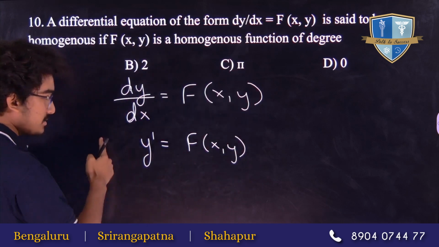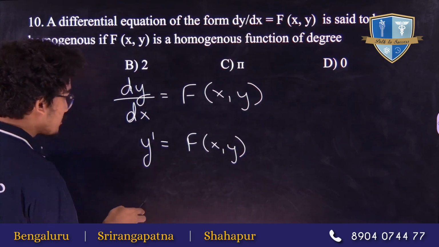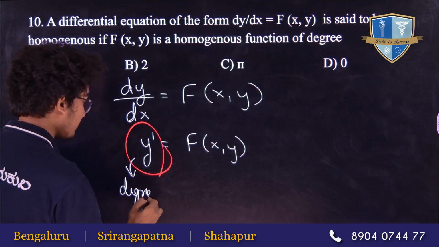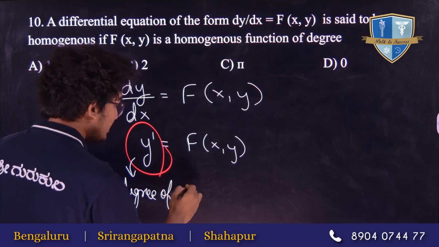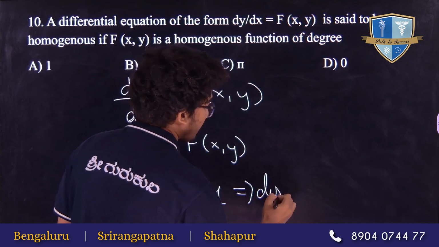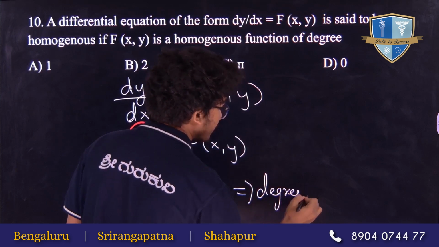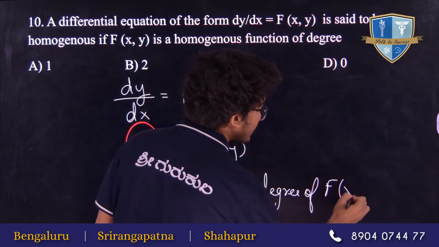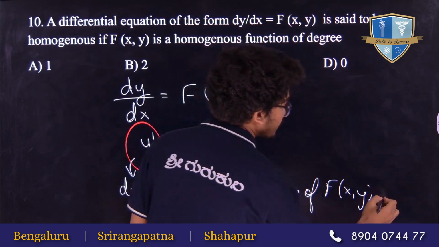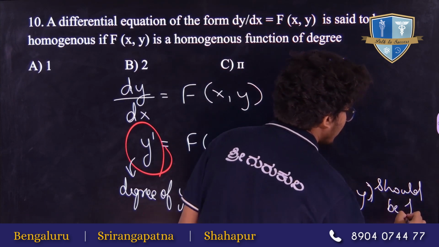So this is a homogeneous equation, which means each and every term will have the same degree. So the degree of y dash is 1, which implies the degree of f of x comma y should also be 1.